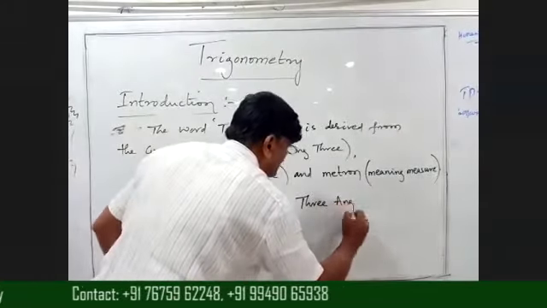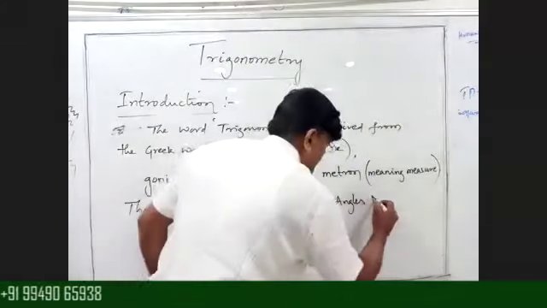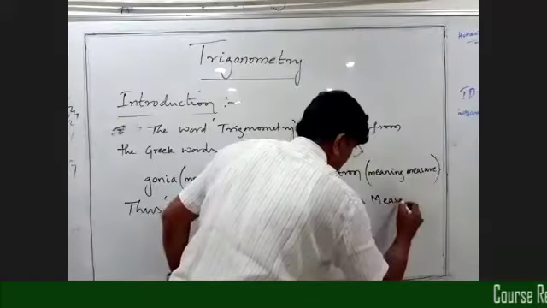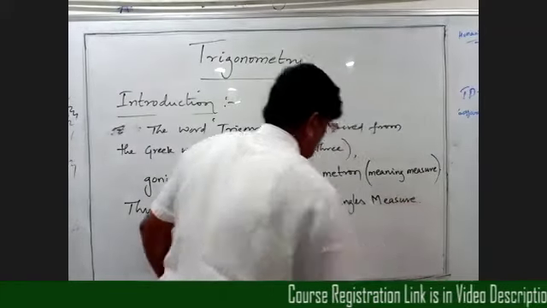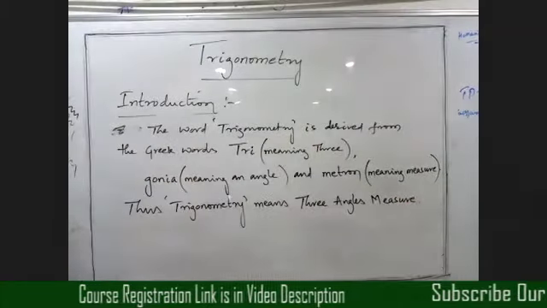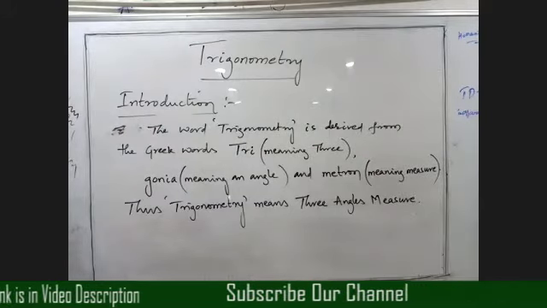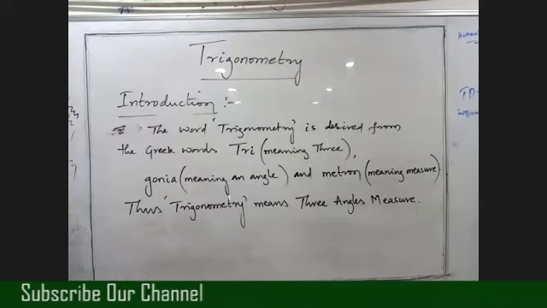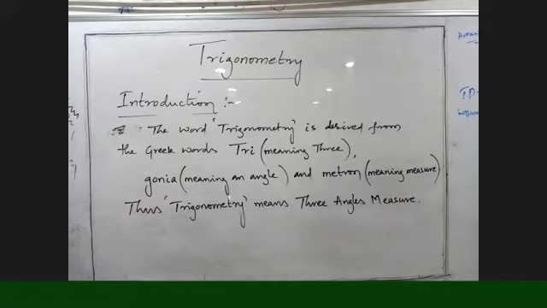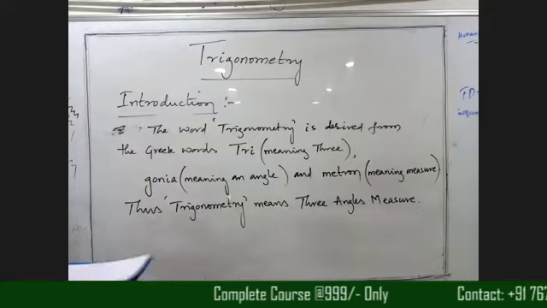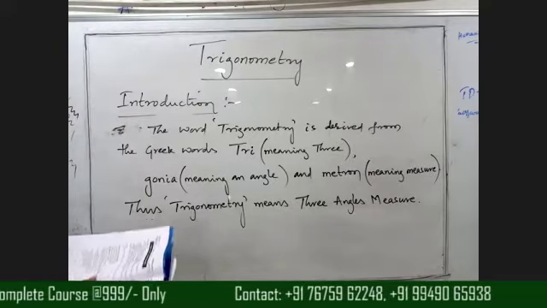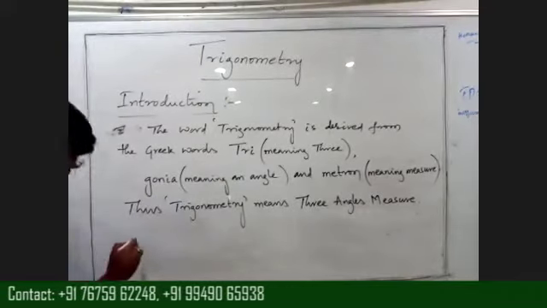Okay, clear? If you have any doubts, you can send me a message, beta. Thus, trigonometry means three angles measure. Right. So in the next one, write down, beta.